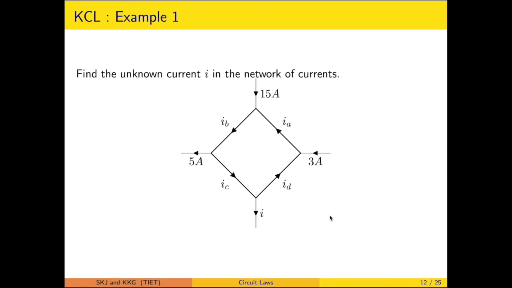Now take the example here. In this we are supposed to calculate the current I in the network. This is the current which is to be calculated. There is no point in wasting computational effort in calculating the individual currents IA, IB, IC, ID, and so on. So you can take a closed boundary and then calculate the current.